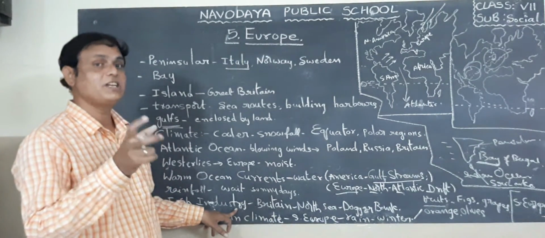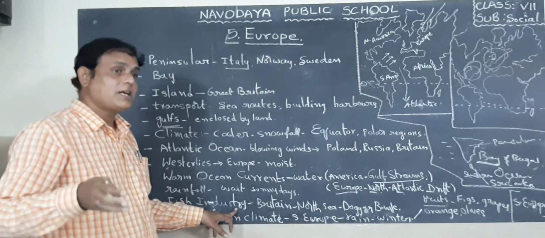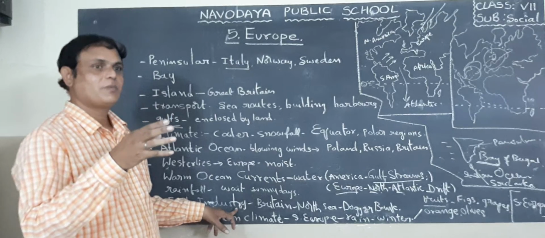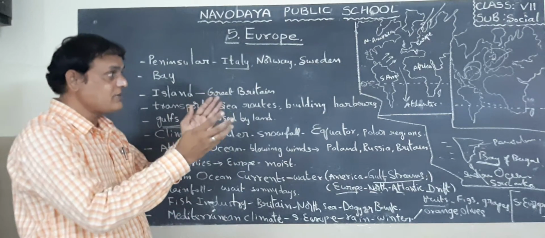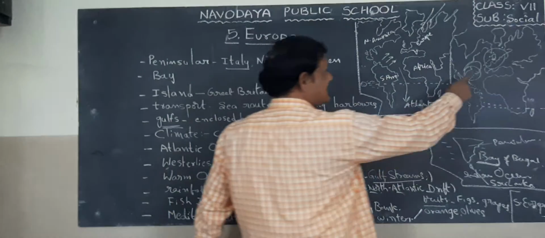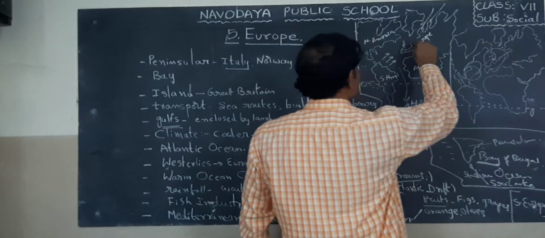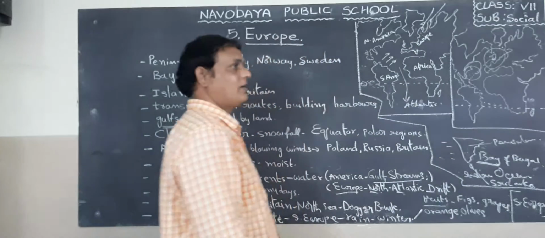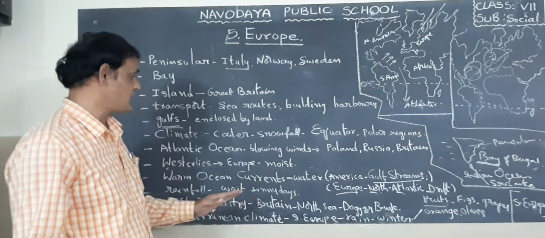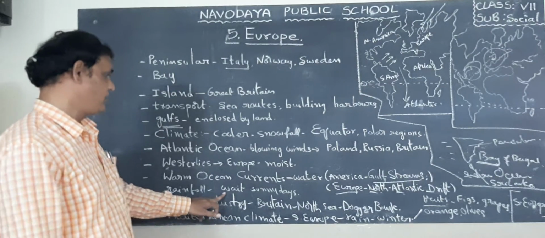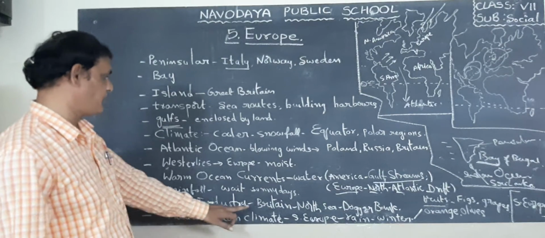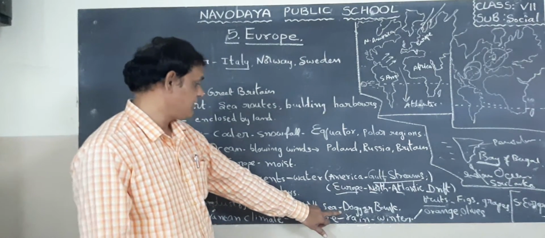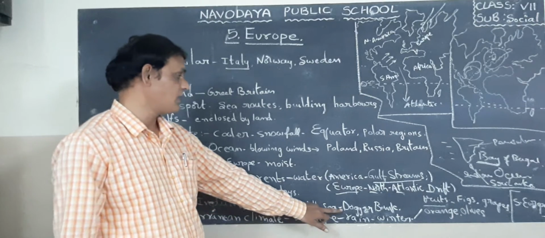The fish industry is very important because they are traveling through seas, oceans, streams. Because that place is very zigzag. So that is why they are using ships over these water bodies. It is low expense. That is also a great advantage to the European countries. Shipbuilding. Next one, Britain, North Sea Dogger Bank. It is also called North Sea Dogger Bank.